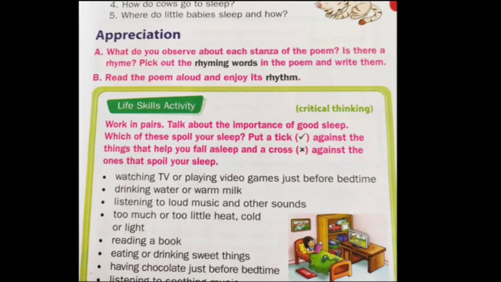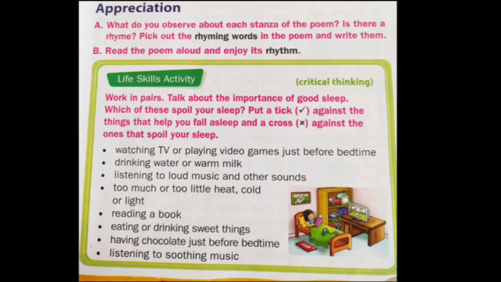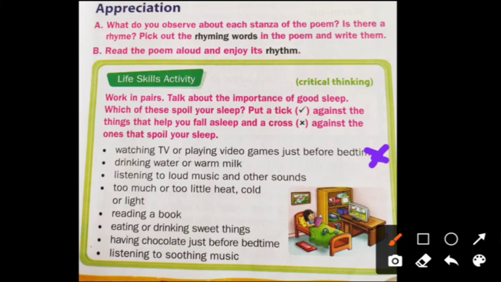Now read the first sentence. Watching TV or playing video games just before bedtime. Tell me, this spoils your sleep. So here we have to cross mark. Now, drinking water or warm milk. Yes, it helps to fall asleep. This is right.